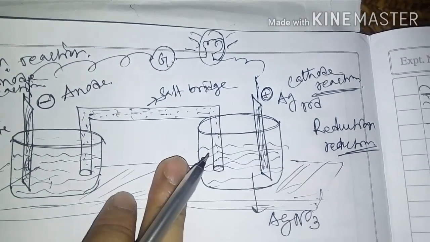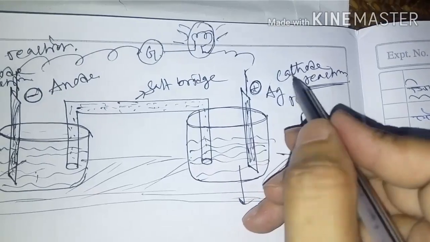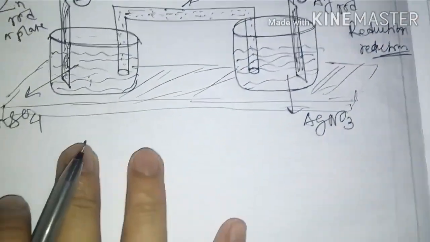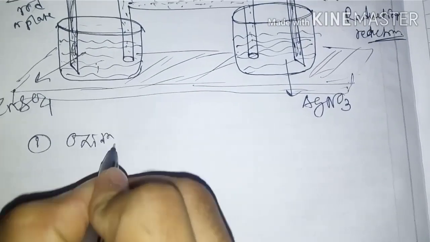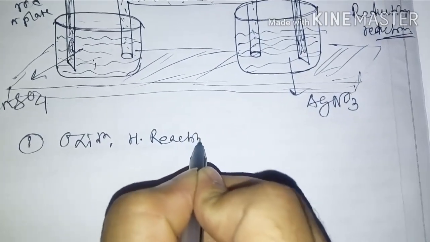In case of a galvanic cell, the cathode sign is positive and the anode sign is negative. Now I have to write the oxidation half reaction.